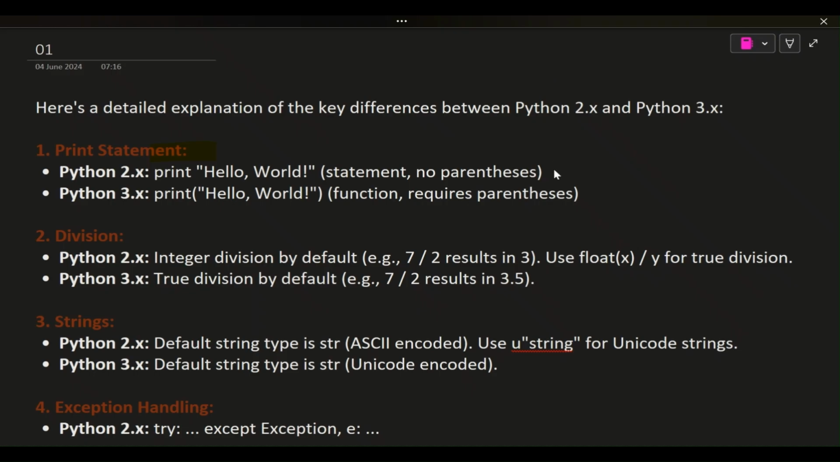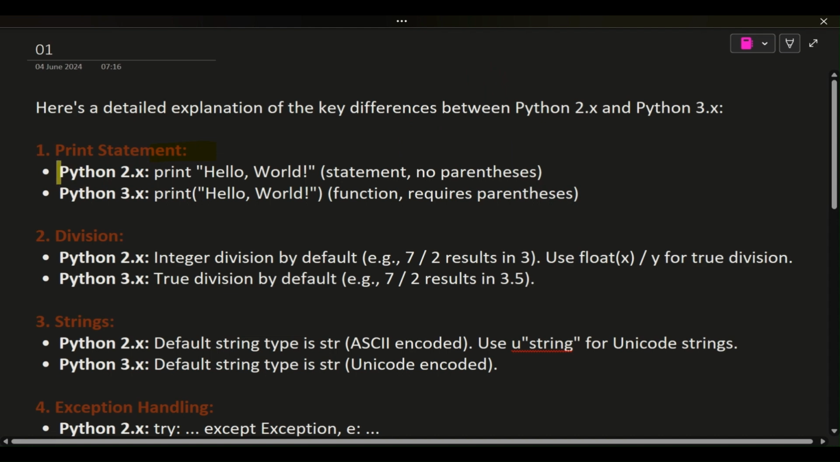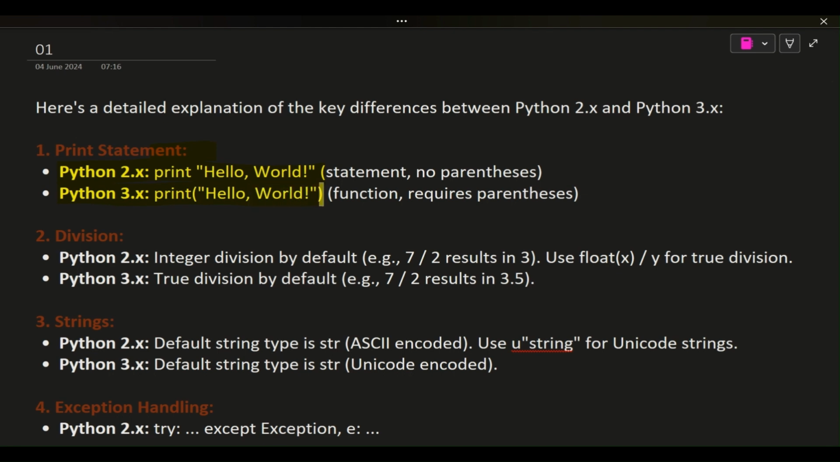Here's a detailed explanation of the key differences between Python 2.x and Python 3.x. 1. Print statement. Python 2.x: print "hello, world" is a statement, no parentheses. Python 3.x: print("hello, world") is a function, requires parentheses. 2. Division.